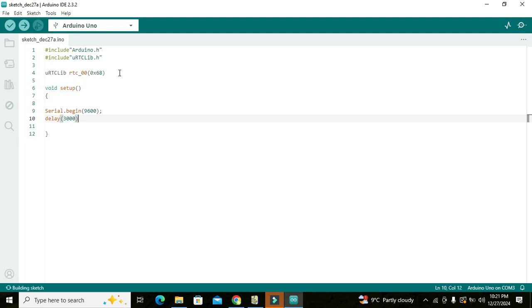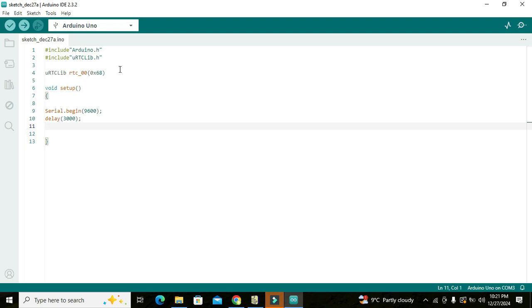And why have we created this serial object? Because we want to see our data on the serial monitor or serial terminal of Arduino. We have initialized this serial communication protocol here.